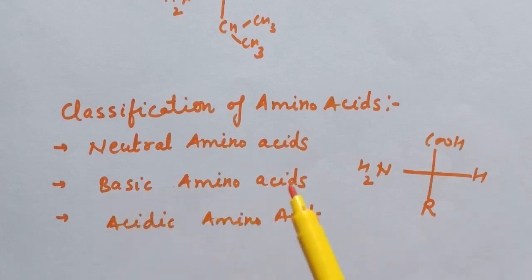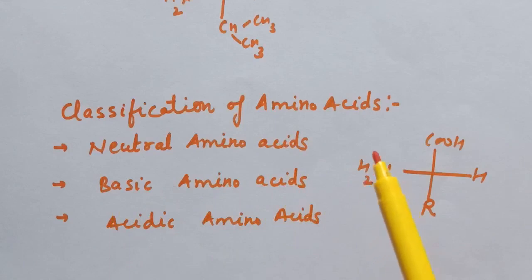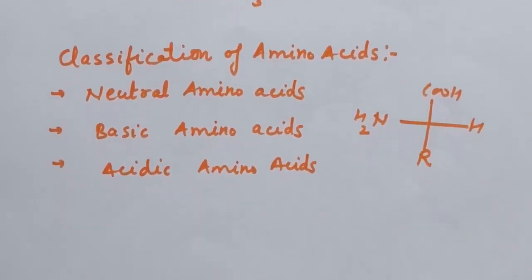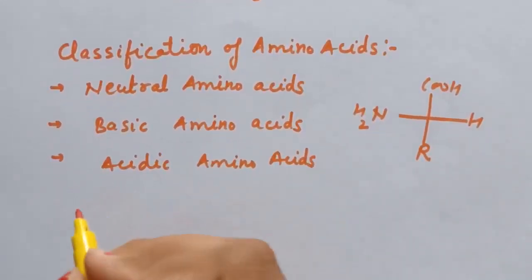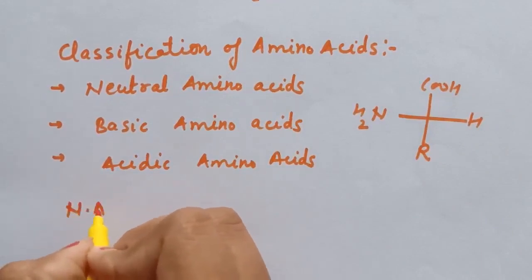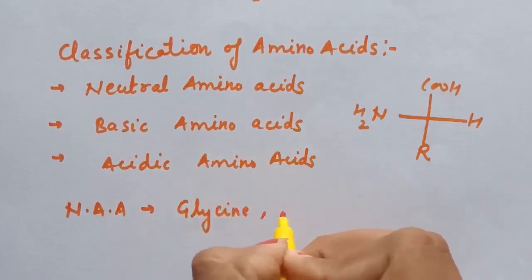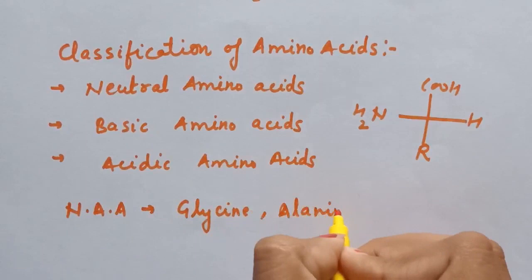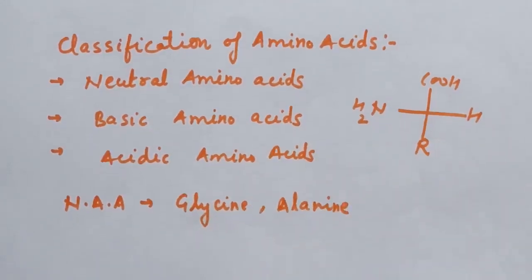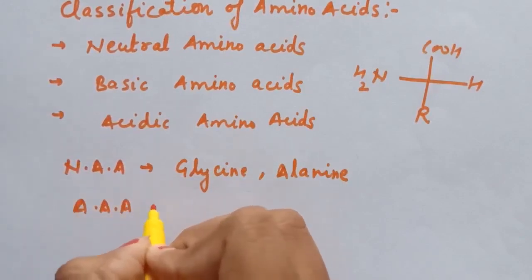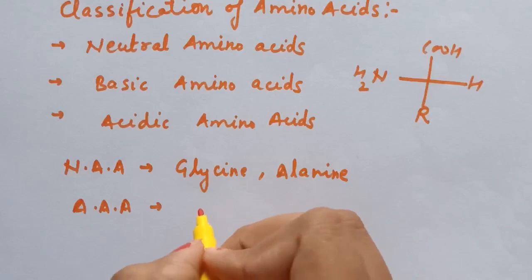In case of basic amino acids, NH2 groups will be more, and in case of acidic amino acids, carboxylic groups are more as compared to NH2 groups. So if we discuss examples of neutral amino acids, then glycine, alanine, these are neutral amino acids. Acidic amino acid is aspartic acid.